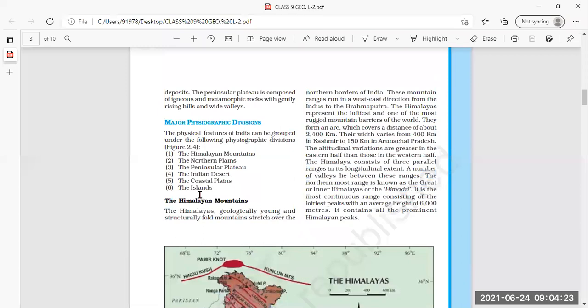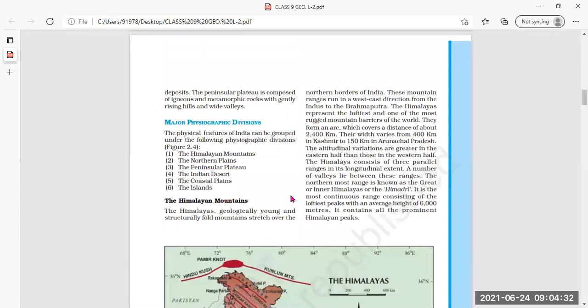We have read about the Himalayan mountains. What we have read is that they are geologically young and structurally fold mountains. Very good. In short, we can say they are young fold mountains that form mainly by the collision of two or more tectonic plates. Clear?